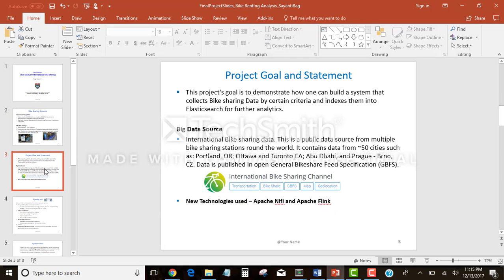Moving on to the project goal and statement. The goal here is to demonstrate how one can build a system that collects bike sharing data by certain criteria and index them into Elasticsearch for further analytics. The big data source used here is international bike share data available on satori.com, and this is a public data source. It contains data of more than 50 cities across the world.